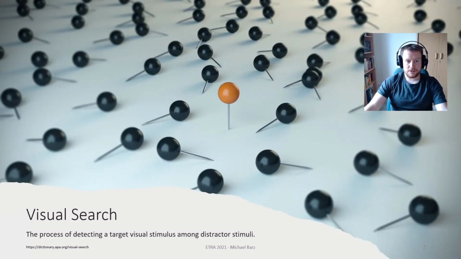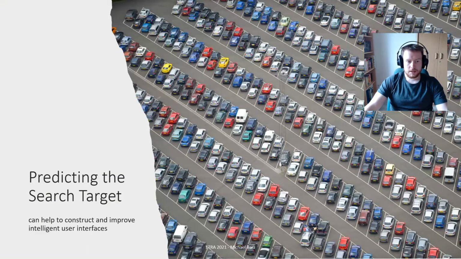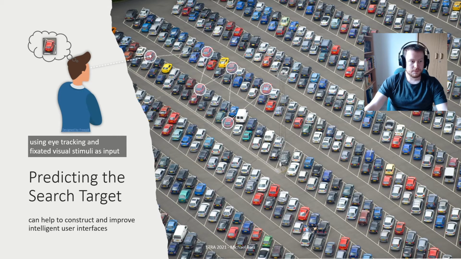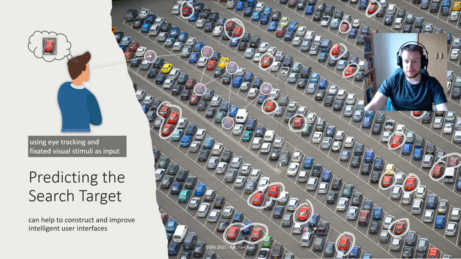Let's start with a short definition of the term visual search. It depicts the process of detecting a target visual stimulus among distractor stimuli. In complex visual search scenarios, methods for predicting the search target can help to construct and improve intelligent user interfaces. The idea is that using eye tracking and the fixated visual stimuli as input, we can automatically recognize what the user is looking for. This information can be used to adapt the interaction or to support the user proactively. In this example, the system might detect that the user is looking for red cars, and it could highlight available instances to accelerate their search process.